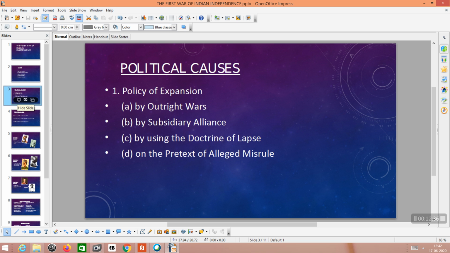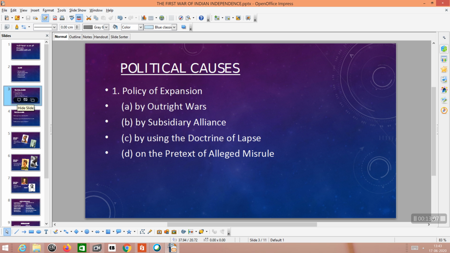Lord Canning announced that after the death of Bahadur Shah, that region would come under the control of the British, because the Britishers announced that there were no rulers after Bahadur Shah Zafar. Under this alleged misrule, so many territories became part of the British Empire.